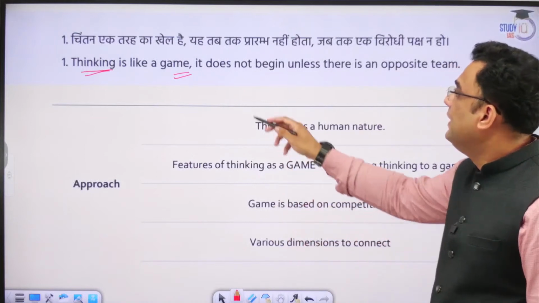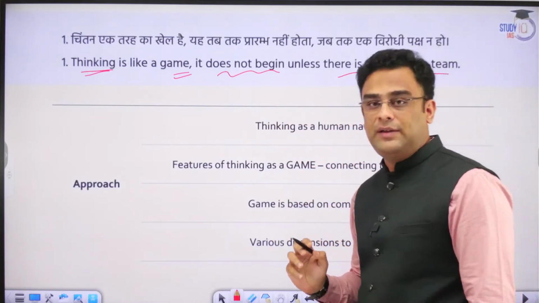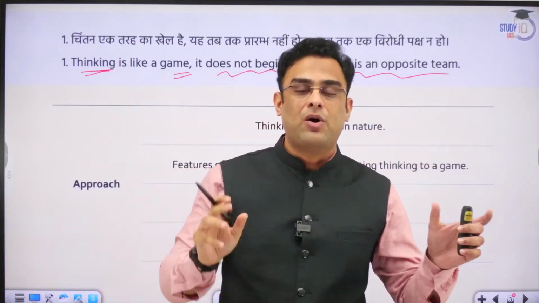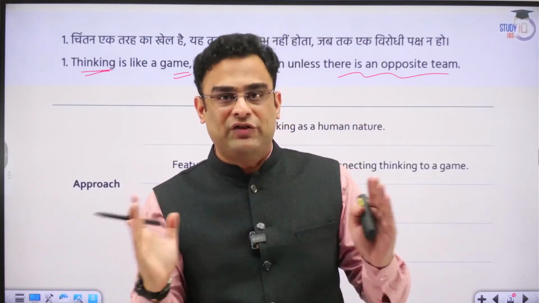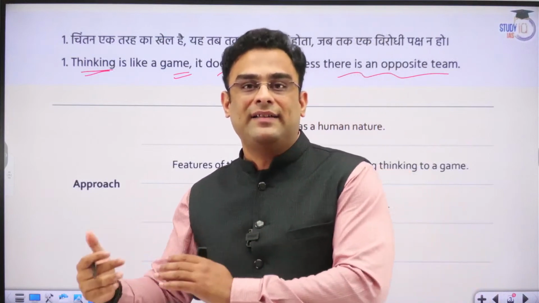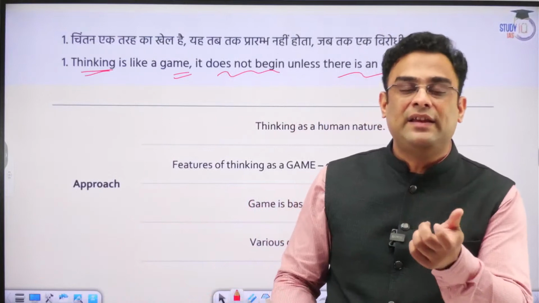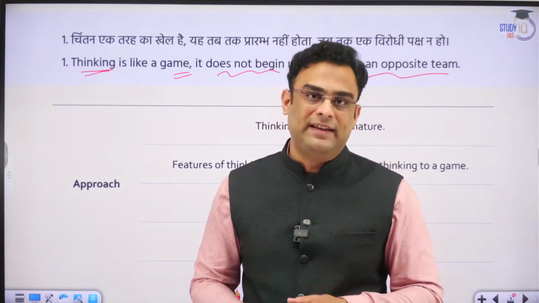It says it does not begin unless there is an opposition team. So on one side you have something called thinking, on the other side you have game, and in between, the connection says that K1 does not begin unless there is K2. So the second keyword is necessary for the first keyword to actually happen, is what the topic is telling us.